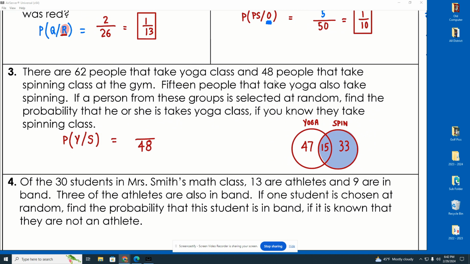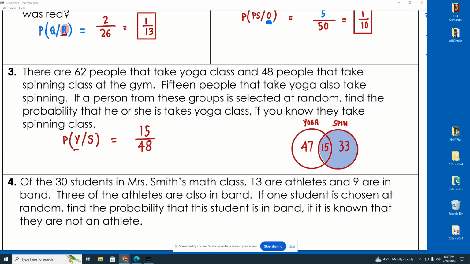We're only dealing with the people that I highlighted in blue. So here's the point. Out of those people who are in the blue, how many of those take yoga? Well, that's the 15 that were in the overlapping spot. So 15 out of 48 are the ones who take yoga if you know or given that they take spin.